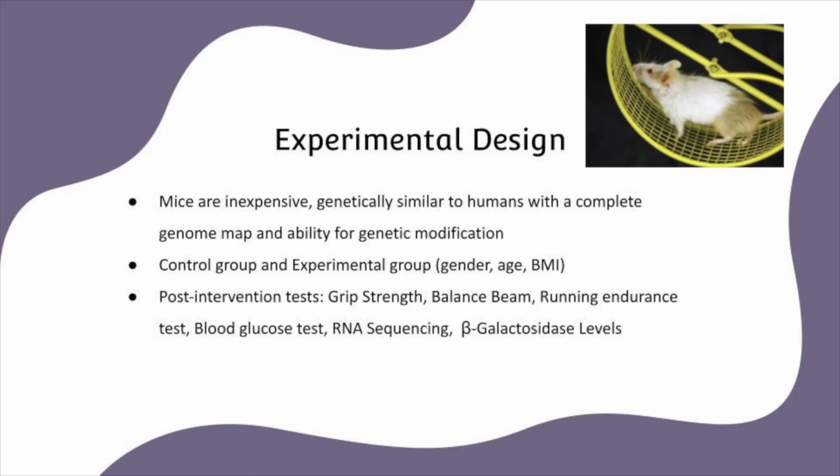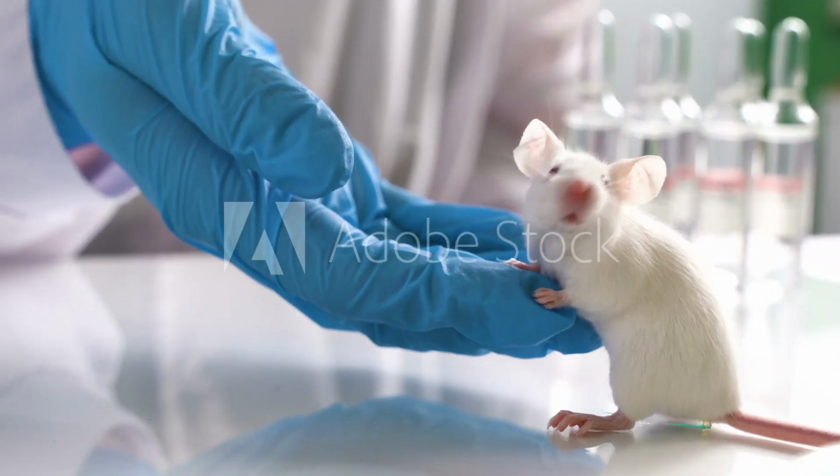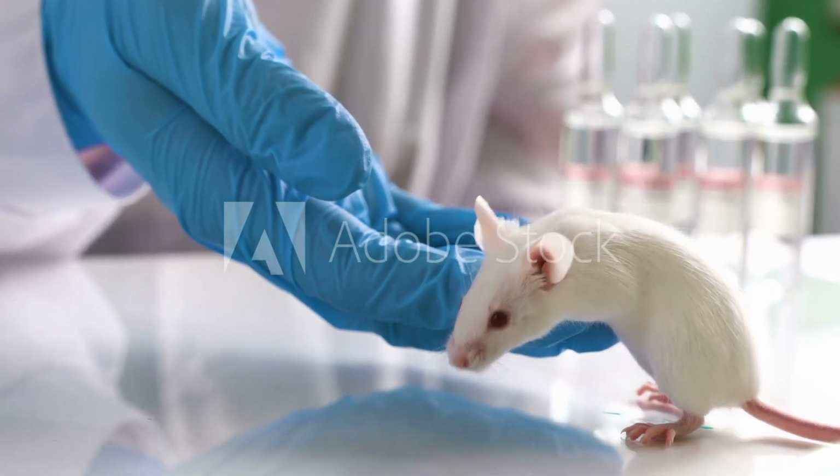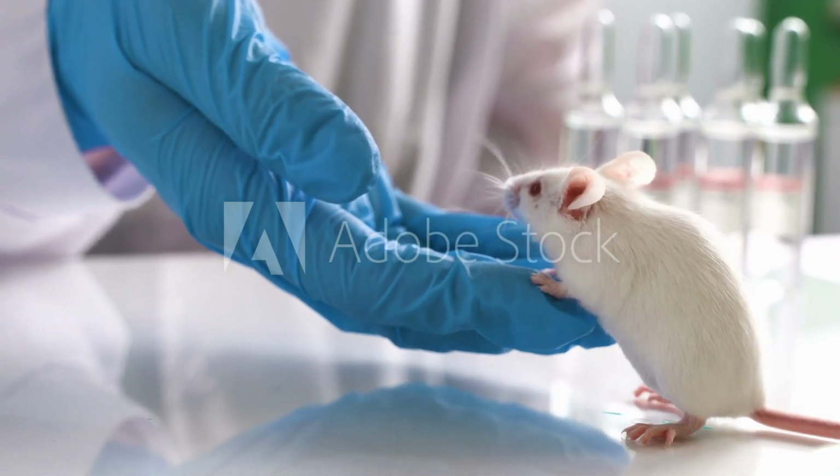We chose mice for our experiments because they are inexpensive and genetically similar to humans in the way that they develop diseases. Additionally, they have a complete genome map and the ability for genetic modification. Specifically, we looked at wild-type C57BL6, as the effects of the interventions performed are already understood in this breed.